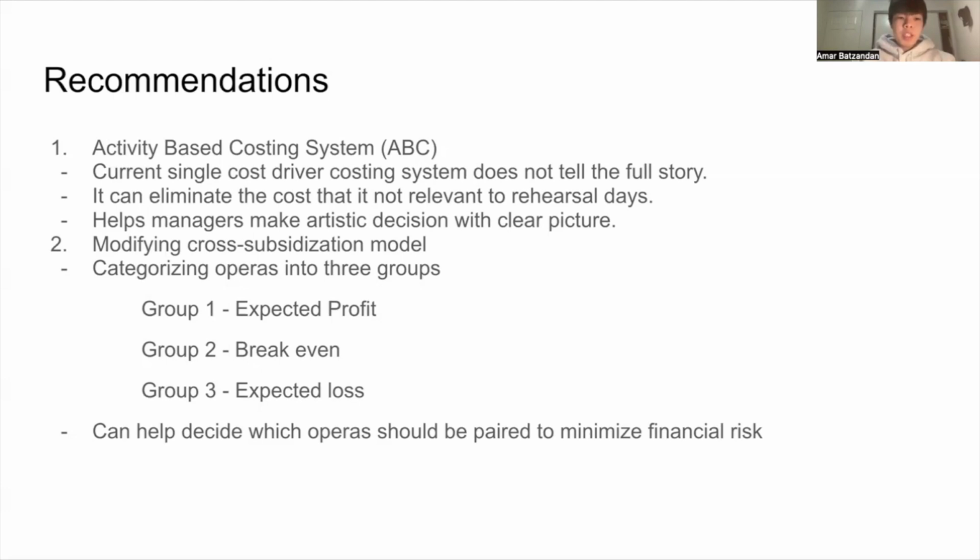My second recommendation is to strategically manage the cross-subsidization model so it will be sustainable. Instead of letting subsidies happen by chance, Bel Canto should classify productions into three categories. The first is the revivals expected to make profits, then the break-even operas which can cover their own losses with their profits, and the last is the new production operas expected to make losses. Revival operas should be strategically paired with new production operas, for example, using two revival operas to fund one new production opera.